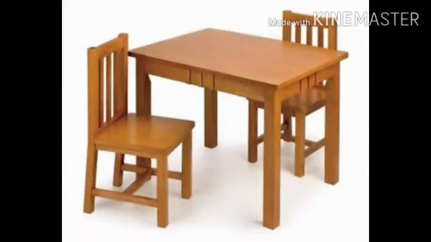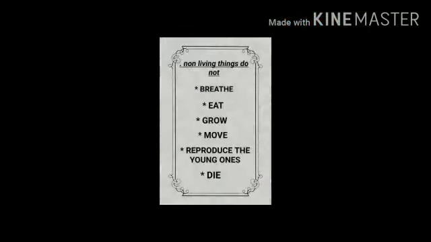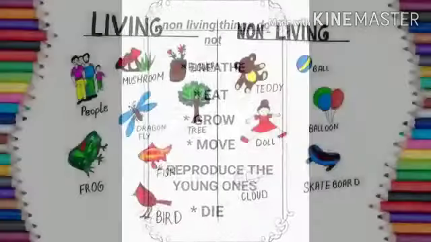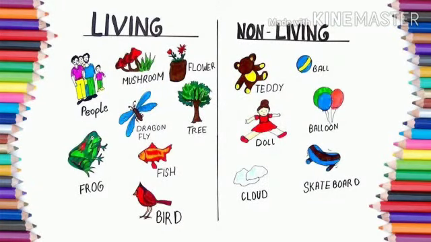So children, you can see the chair and table cannot move on their own. You will move the chair, you will move the table, and you can see they do not grow, they do not eat food. Understood children? So I hope you all have understood the differences between living and non-living things.